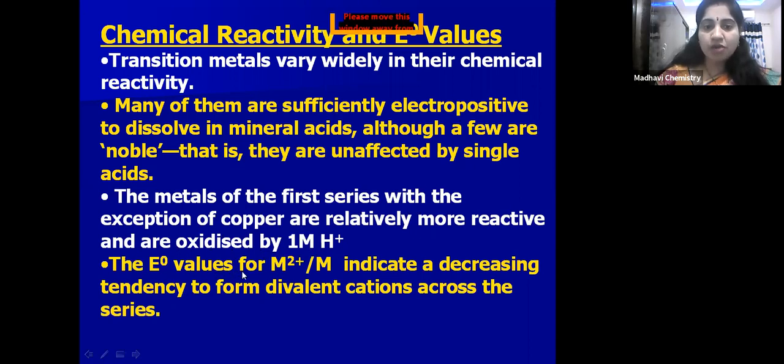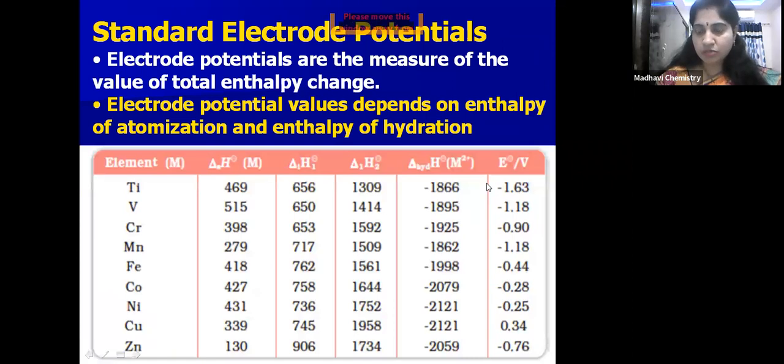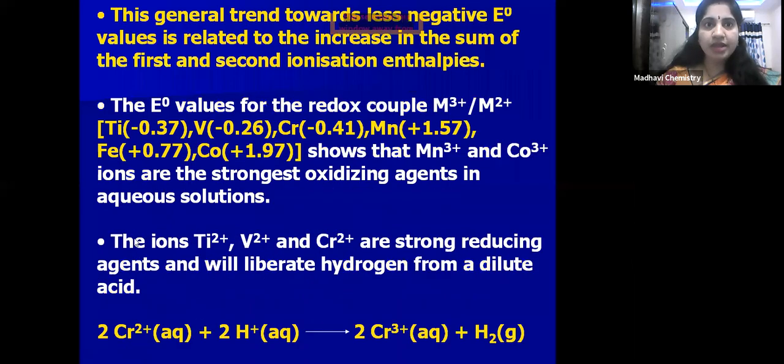The E0 value for M2+ and M indicates a decrease in the tendency to form divalent cations across the series. You can see here, children, if you observe these values, they go on decreasing. That's why the capacity to form divalent cations is decreasing across the series. Next, the general trend towards less negative E0 values is related to the increase in the sum of first and second ionization enthalpies, because a less negative E0 value means the first and second ionization enthalpies are more.